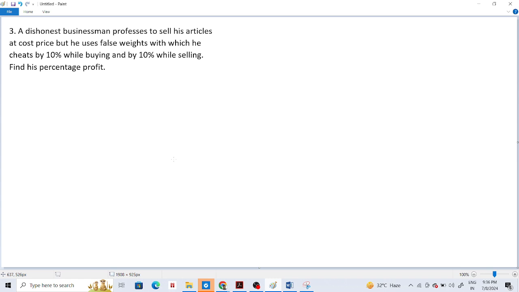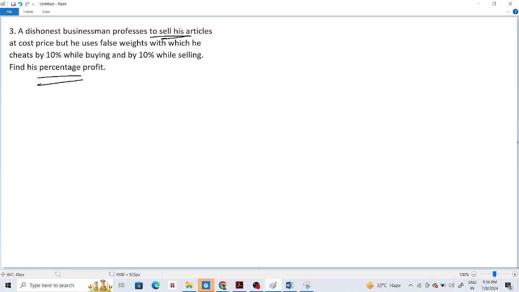What does that mean? Now see, I told you on the first days that when you have to calculate some percentage thing, percentage change, percentage profit, percentage reduction or ratio, and you have a supporting element, you can happily take that as 100. You can take it as X, you can take it as 100 as well. So here we have a supporting thing. What is that? The amount of articles that he is selling. We don't know that. That is a supporting thing. So we can take that supporting thing as 100.